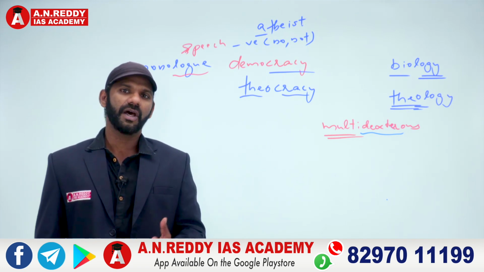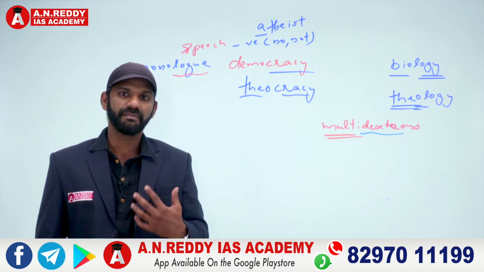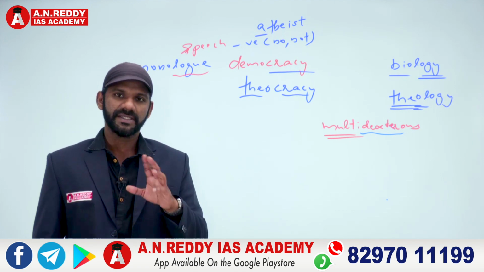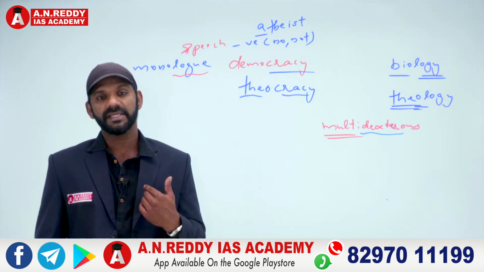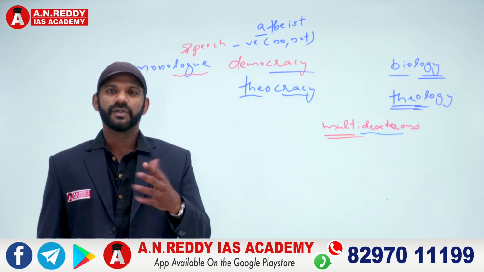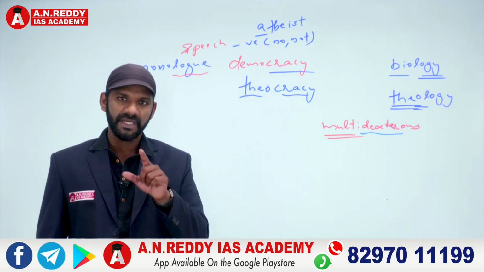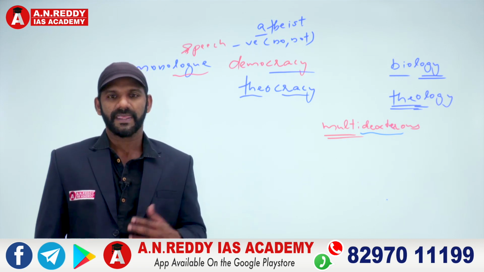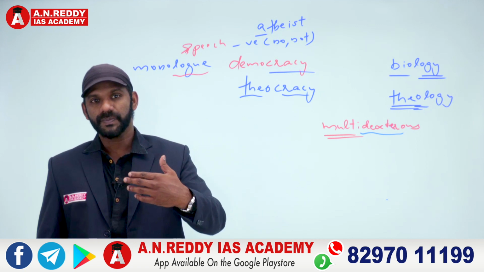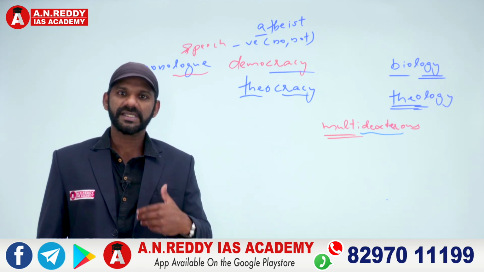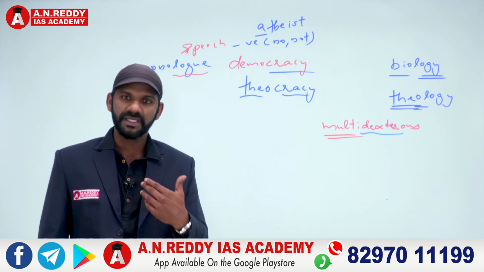So dialogue is the statement made by a person. If I say something to you, the statement made by me is my dialogue. If you say something to me, the statement made by you is your dialogue. When I say something to you, I'm conveying something to you, it's through. Similarly, when you say something to me, you're conveying something to me, it's through.